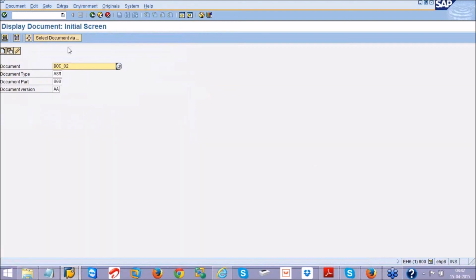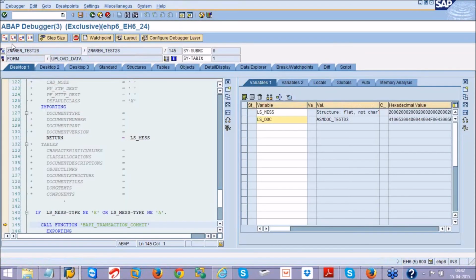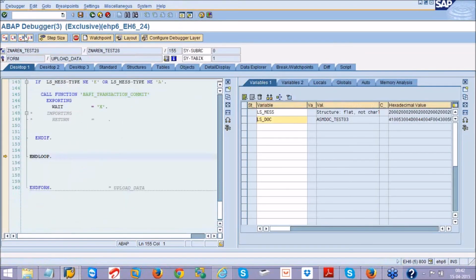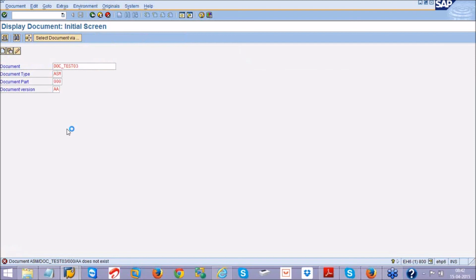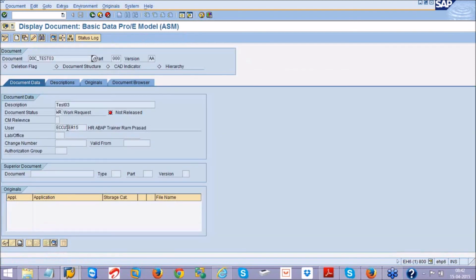So if I go here and say this is the document I want to see, press enter, it says this document does not exist. But after this transaction commit, it should be available. See, when I press enter, now it is available. Whatever description we have given, with the same description, it is available.